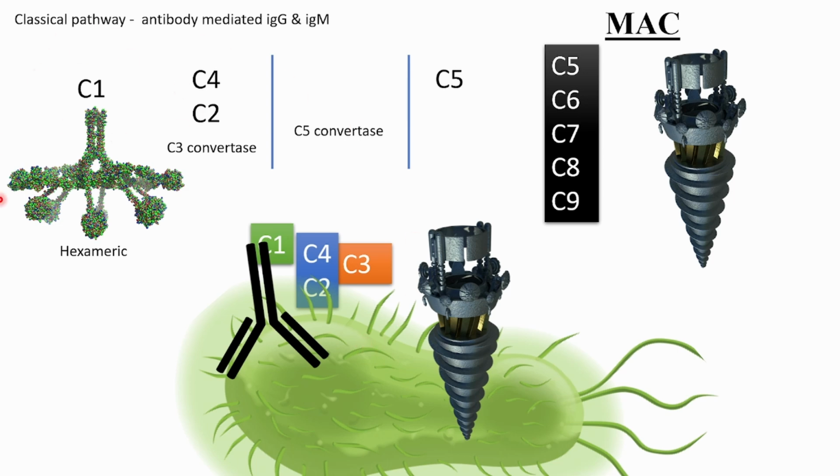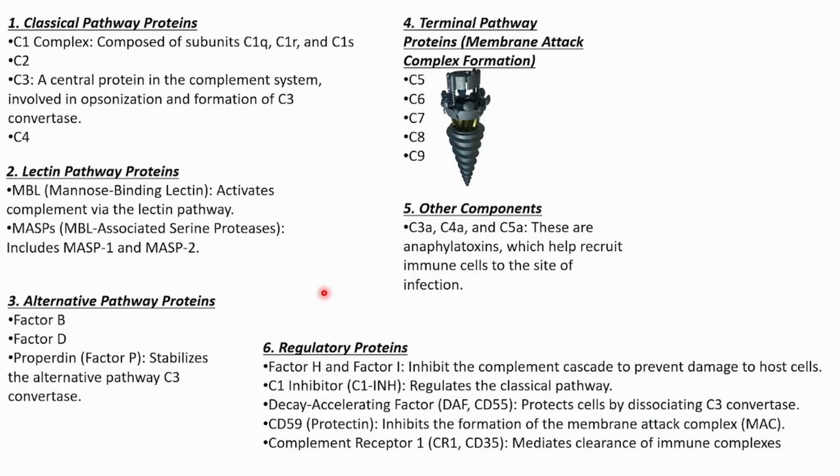Do you think this classical pathway will act on this? No, right? But we have this complement system. Our body does not just sit quietly and do nothing if any new bacteria is entering. No, our body has other mechanisms in which it will use this MAC complex in other ways. So that is the alternate pathway. Okay, that we'll learn in some other video.